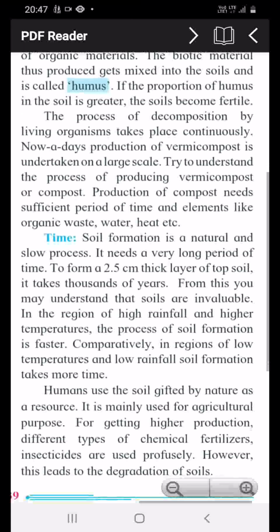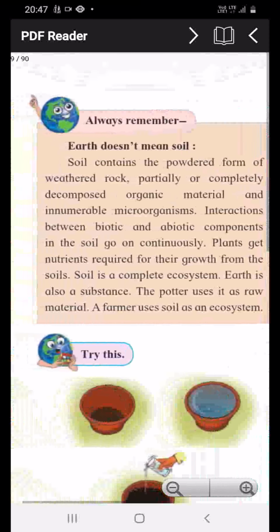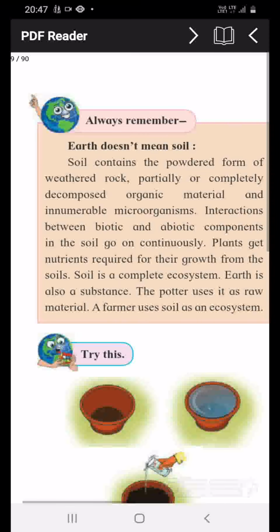Humans use the soil gifted by nature as a resource. It is mainly used for agricultural purposes. We all know we use soil mainly for agriculture to get higher production. Different types of chemical fertilizers and insecticides are used profusely. However, this leads to the degradation of soils. Degradation means making the value or grade of the soil lesser.